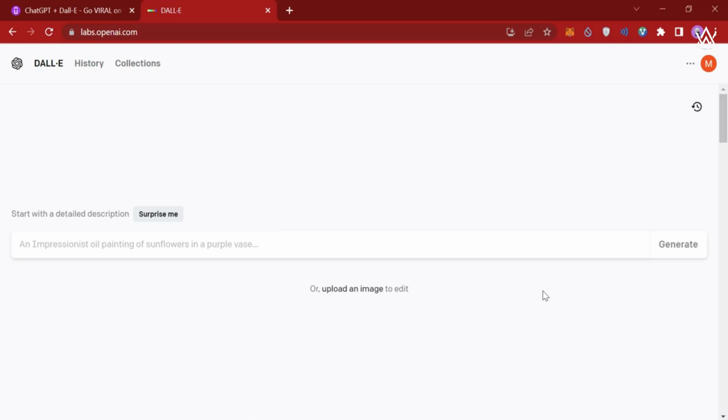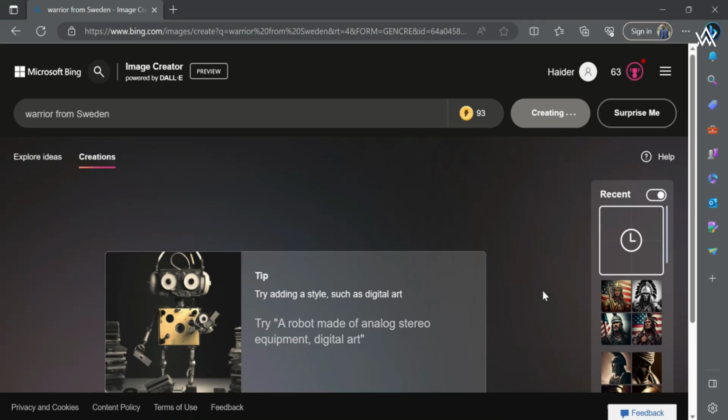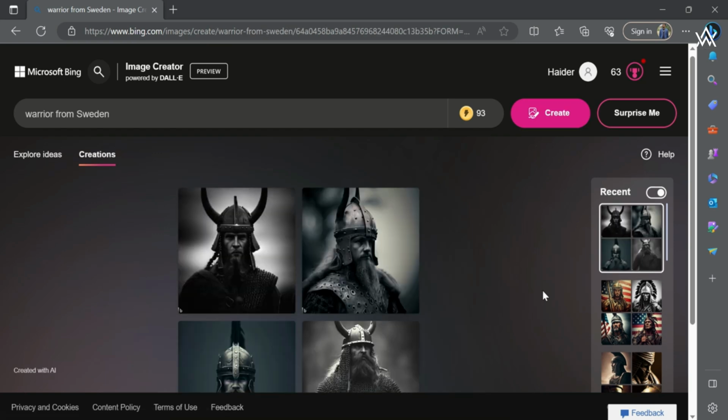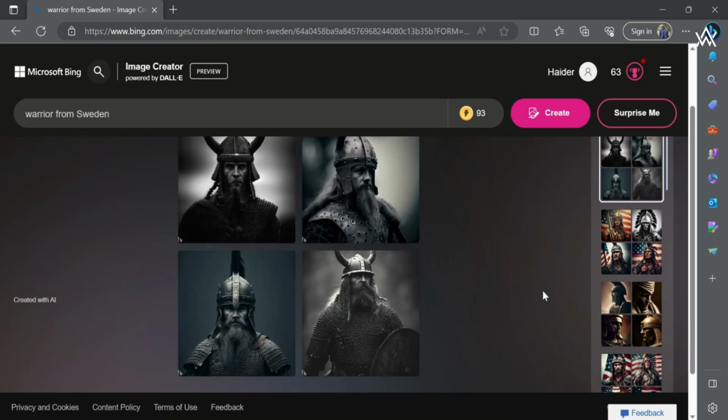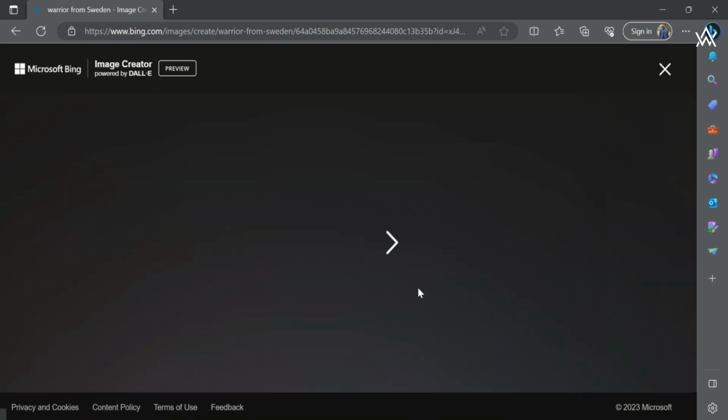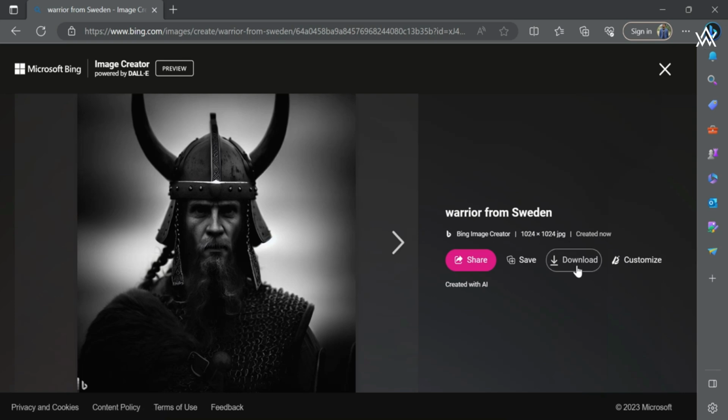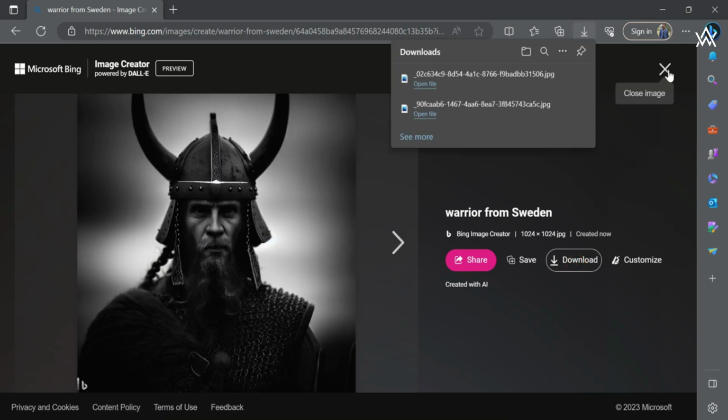Also, if you use Dall over here, it's I think a little bit slower, but if you are using Bing, then it is much faster. Okay, so warrior from Sweden. So we have a warrior from Sweden, and it is also looking great. So let's go with this pose. I think this one is looking really great. I'm going to download this one.